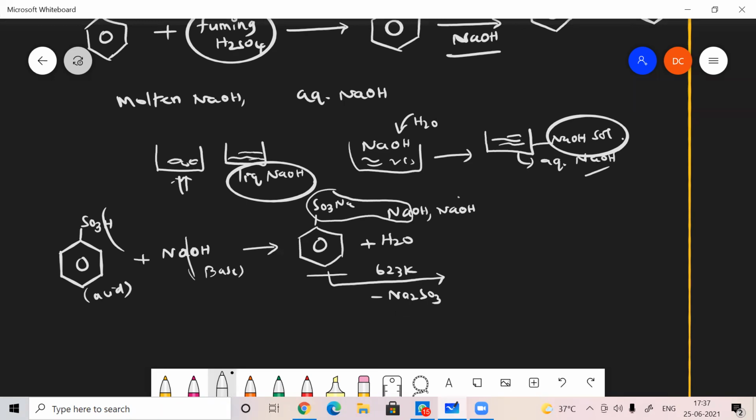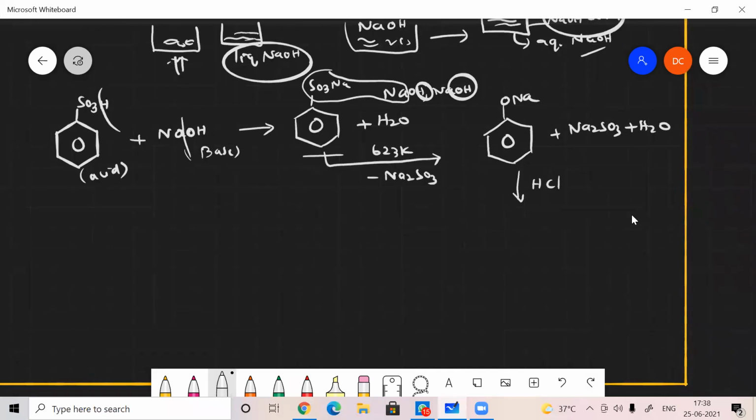The hydrogen, OH and H, can be left over as a water molecule. The remaining thing is ONa. So I will get ONa, along with Na2SO3 and a water molecule. Once I got sodium phenoxide, I can easily prepare phenol by the acidification reaction.